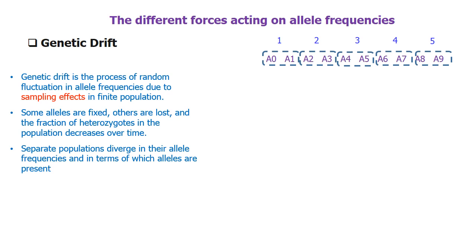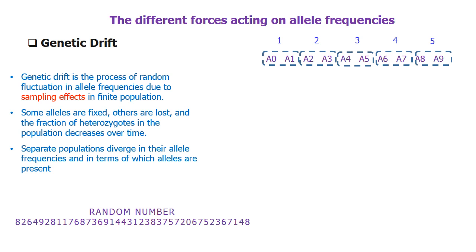Consider a population of 5 individuals with 10 different alleles. The alleles are named from A0 to A9. All the individuals are heterozygous. I have taken a random number and I will select the gametes based on the random number.